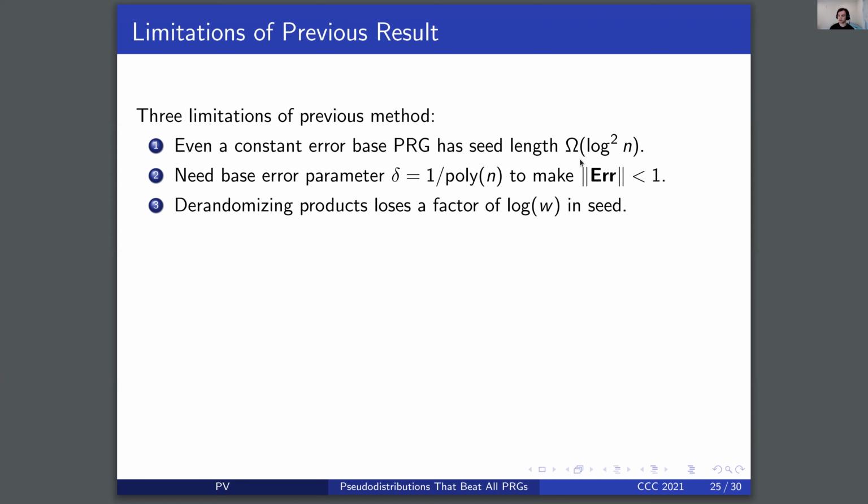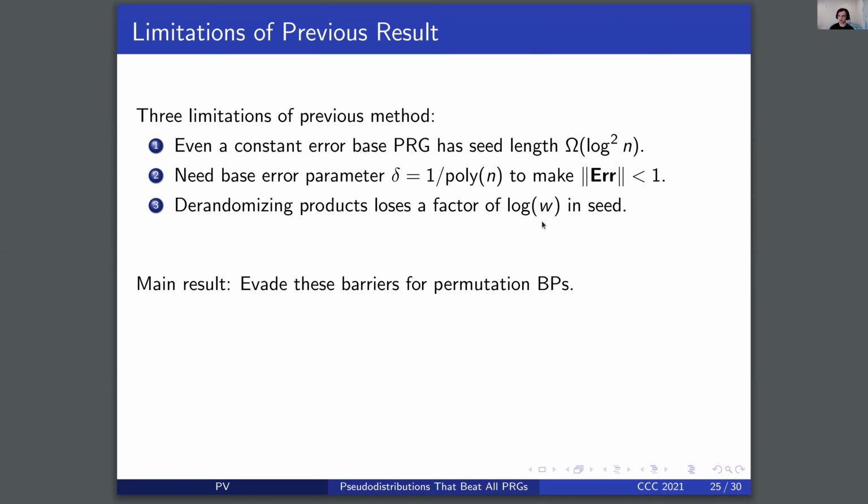This is due to the log n times log nw terms in the seed length of the Nisan and INW generators. And finally, when we derandomized these products of outputs, we lost a factor of log w in the seed length.